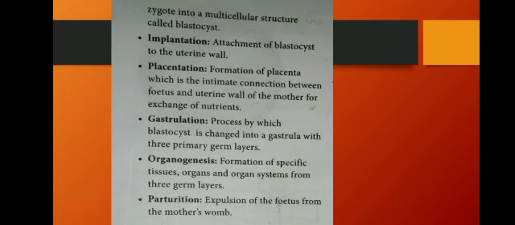The next one is parturition, that is expulsion of the fetus from the mother's womb. Up to that stage the baby is inside the womb only; after it comes out from the uterus, we call that parturition.